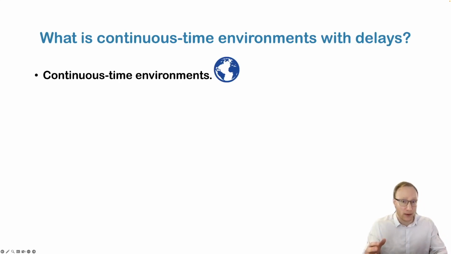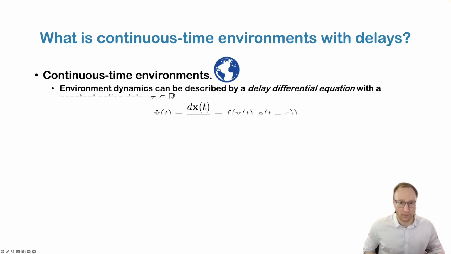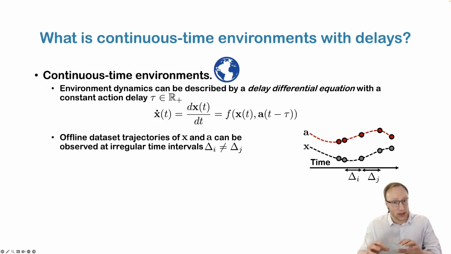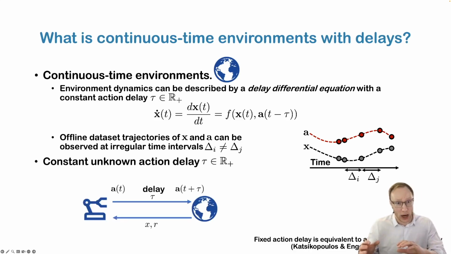We look at the first method to approach more realistic environments of continuous time environments with delays. First, let us look at continuous time environments in this setting. These are often described by a delay differential equation with a constant action delay. In principle, the dataset trajectories of the state and the action can be observed at irregular time intervals. As well as, these have an unknown action delay inherent to the environment dynamics. We also note that an unknown fixed action delay is the same as an unknown fixed state delay, and this has been proven by previous works.